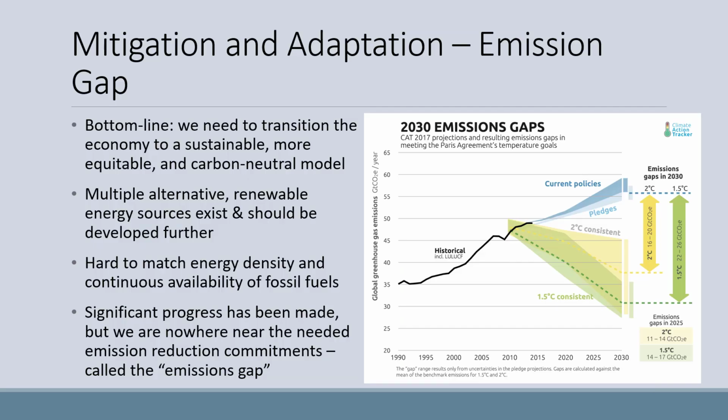The bottom line is that we need to transition the economy to a sustainable, more equitable, and carbon neutral model. We're locked into some change, but we can prevent some feedbacks that could create runaway warming. Multiple alternative renewable energy sources exist and should be developed further.